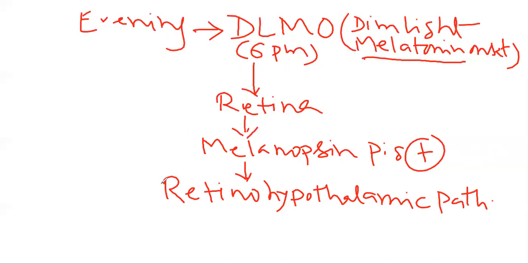Now, next, what will happen? It will first activate which part of the hypothalamus? As we have already said, it will first activate the suprachiasmatic nucleus of the hypothalamus. So the suprachiasmatic nucleus will be activated by this retinohypothalamic tract.